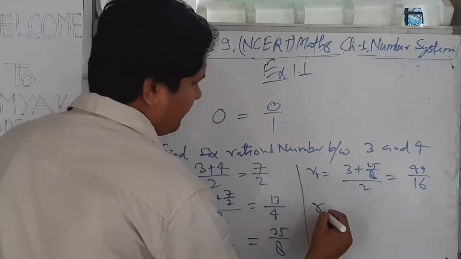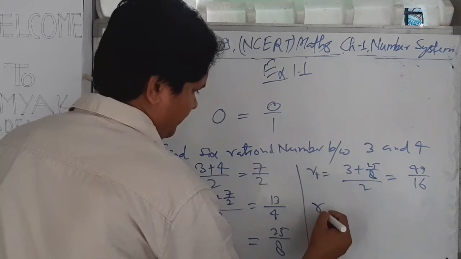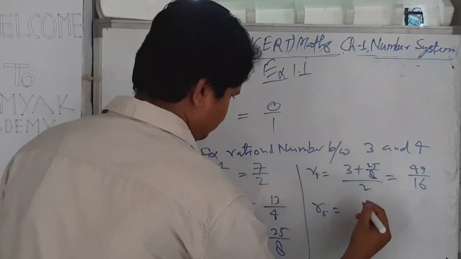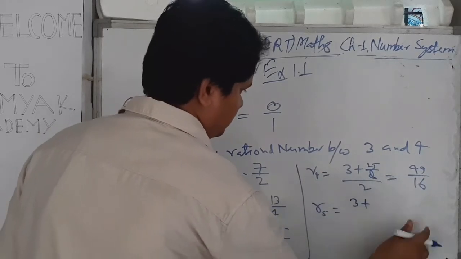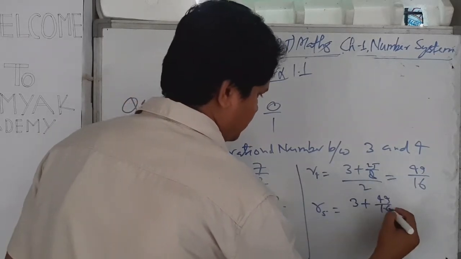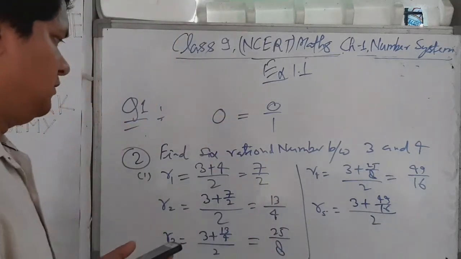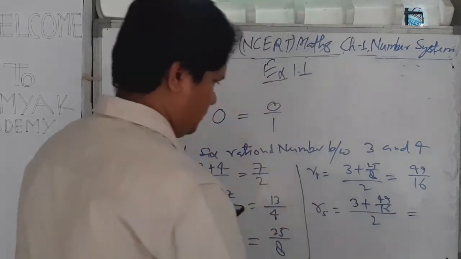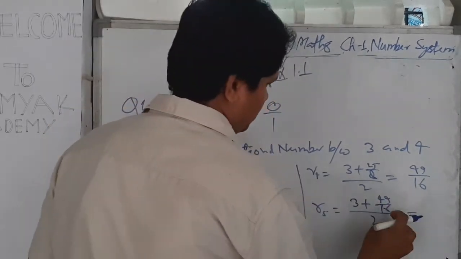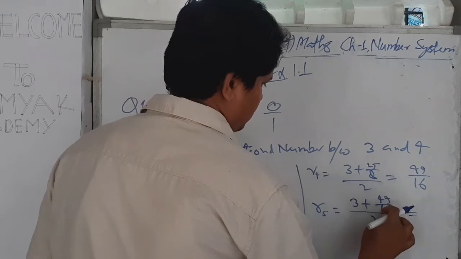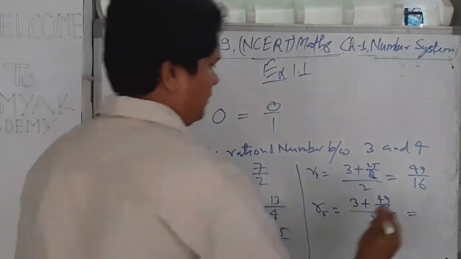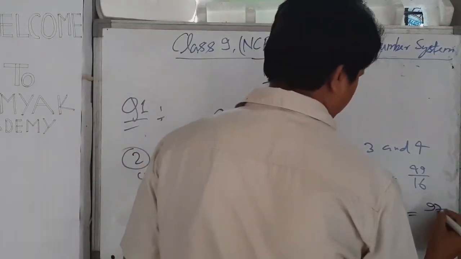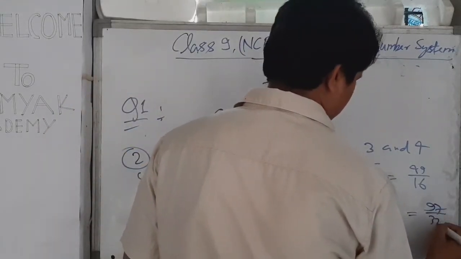And R5, we can take 3 plus 49/16 divided by 2, that is 16 3s are 48, that is 97/32.